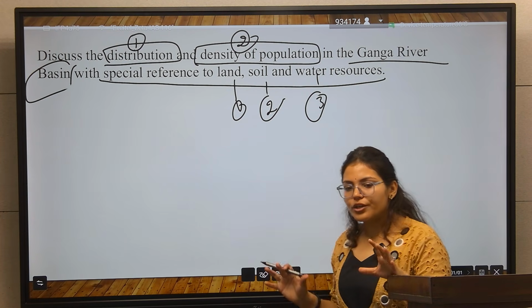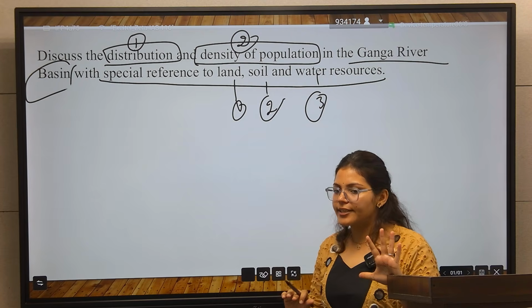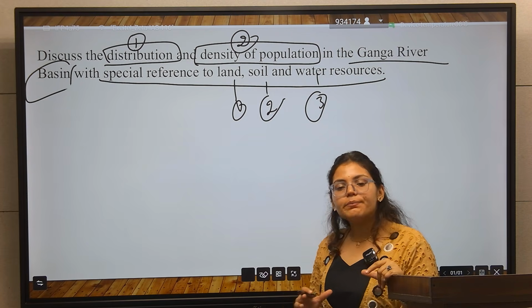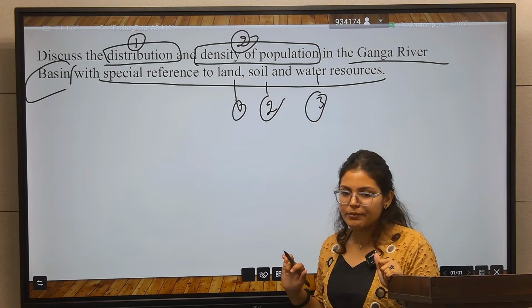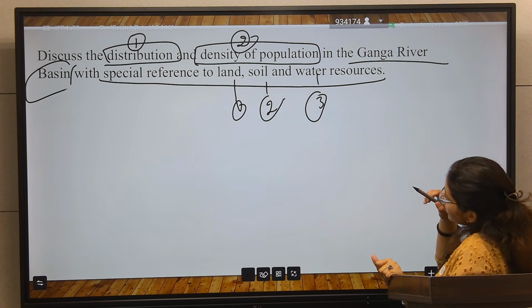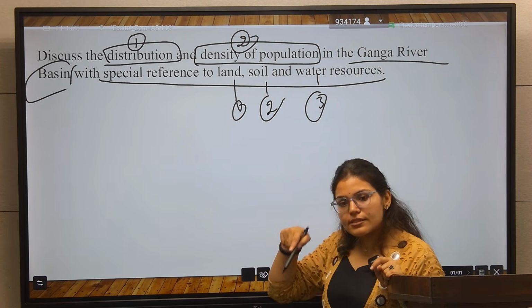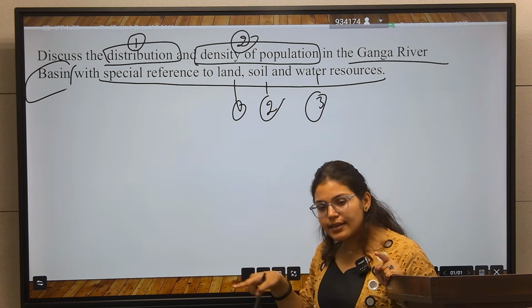On a broader or general level, you have the idea that 40% of India's population lives in the Ganga river basin. So here they are talking about the distribution and the density in that Ganga basin.